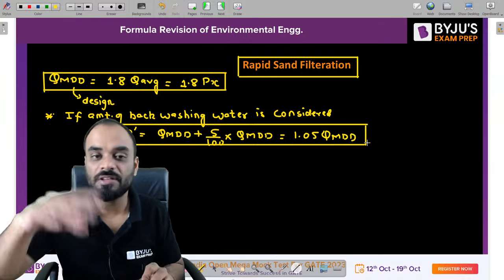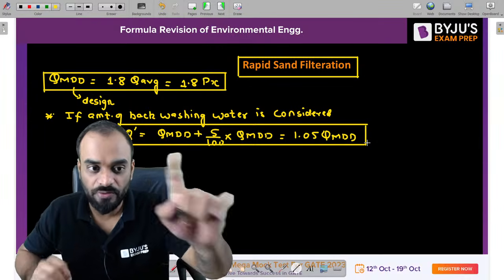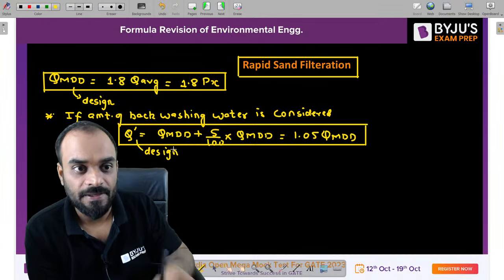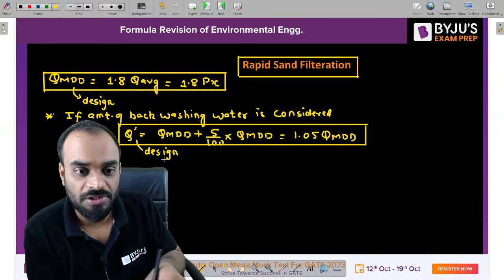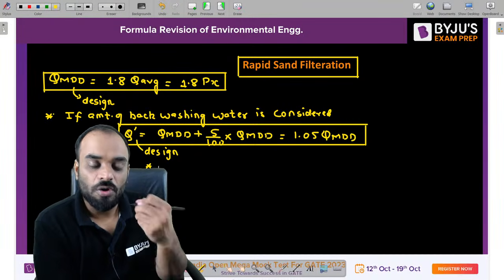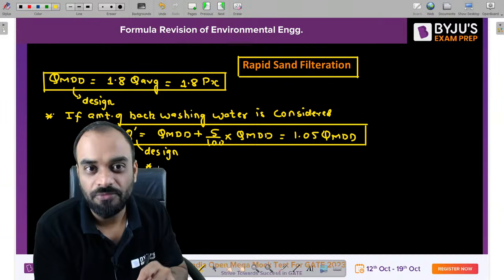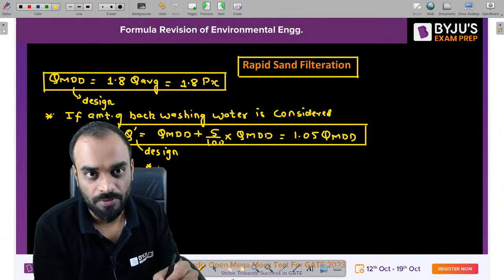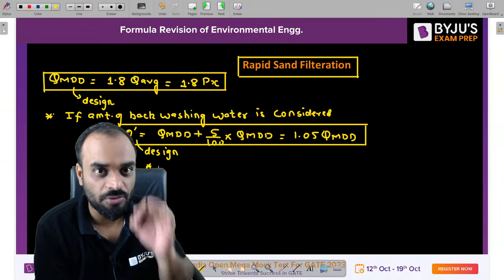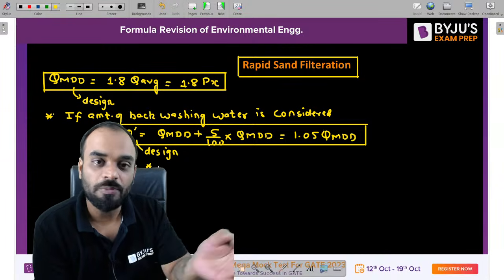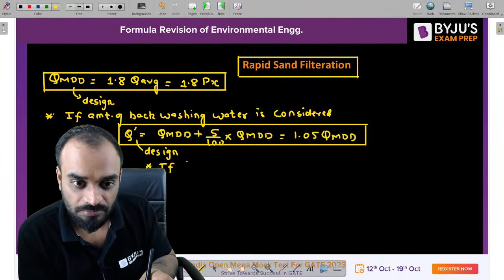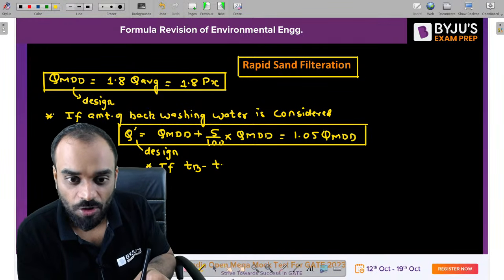Now guys, after this, let us suppose no other data is given. Then we will consider this value as the design value. But let us consider they have mentioned one more term. Let us consider the backwashing duration is 23.5 hours, and we need at least 30 minutes for backwashing. So can I say that the actual operation duration should be 23.5 hours only? Let us consider TB is the time of backwashing.